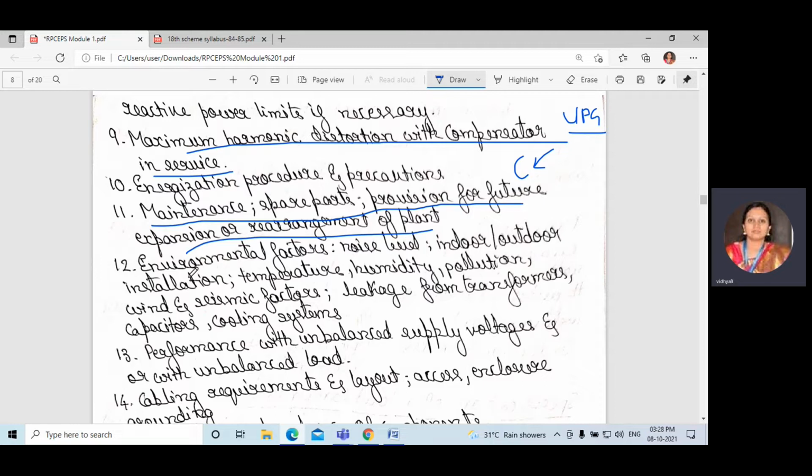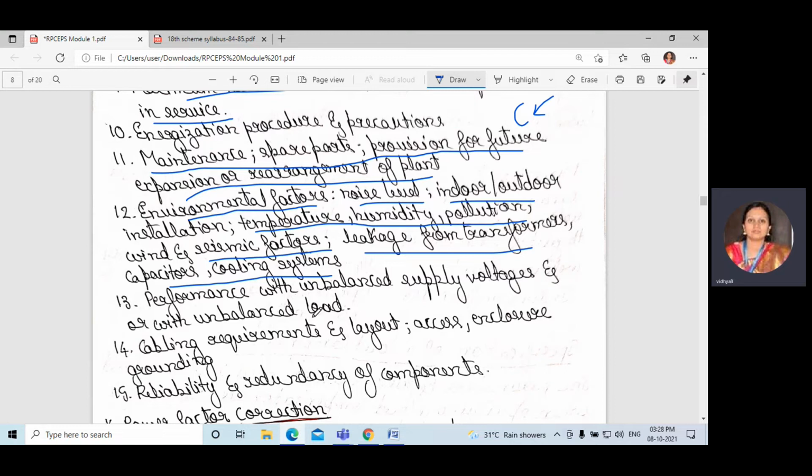Okay, next, environmental factors are also important. That is noise level, indoor or outdoor installation, temperature, humidity, pollution, wind, seismic factors, leakage from transformer, capacitors, cooling systems. These are the environmental factors that need to be considered. Whether to install indoor or outdoor, it depends. What is the temperature there? And humidity, and what about the pollution, wind, and leakage from the transformer, capacitors, cooling system, also important.